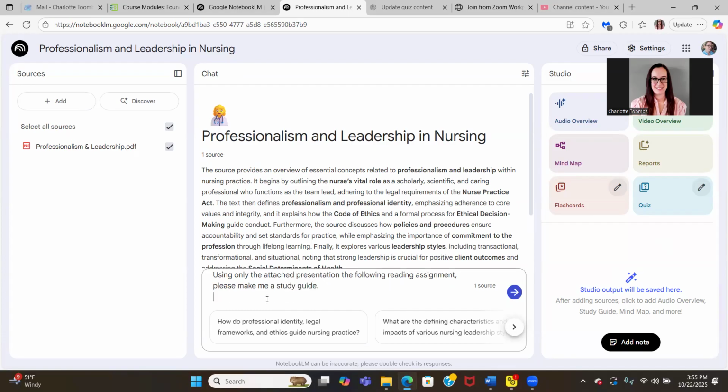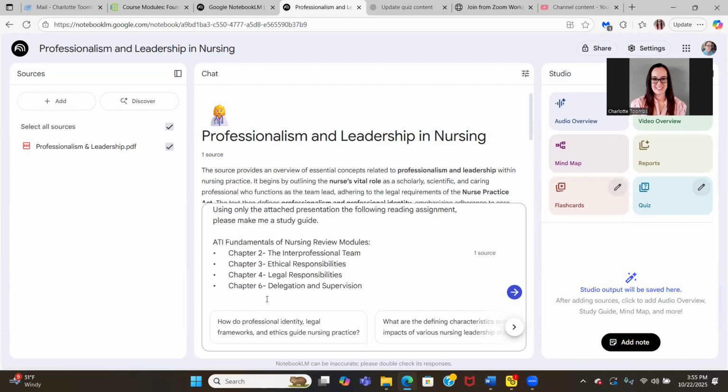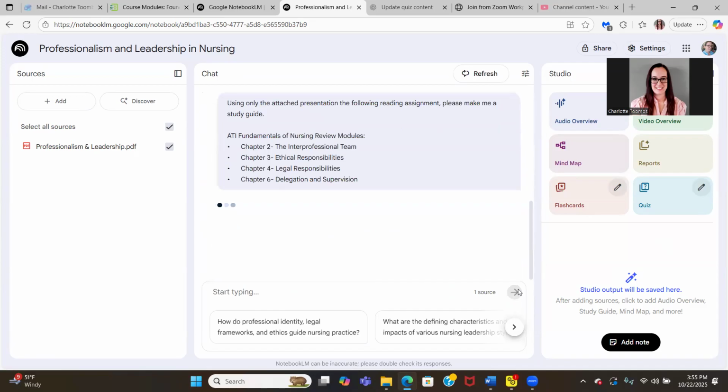Then hit Shift, Enter, and then paste in that reading assignment. And then you just want to hit this blue arrow. And it's going to think for a few minutes, and then it will generate for you a study guide.